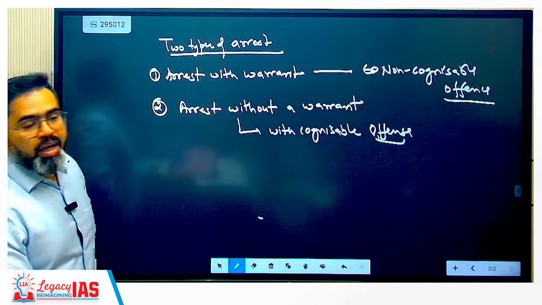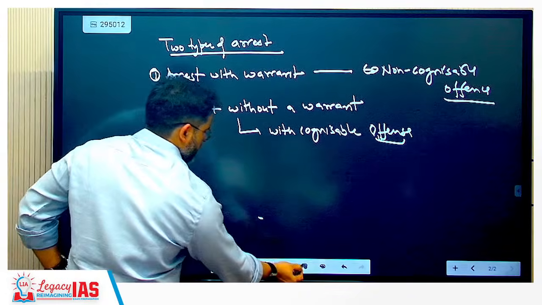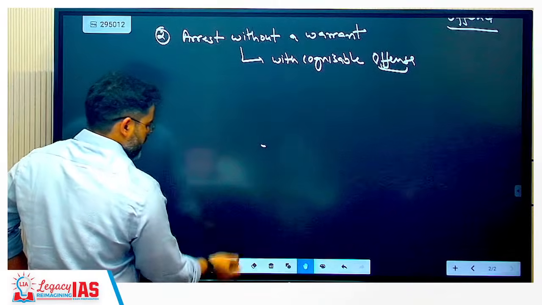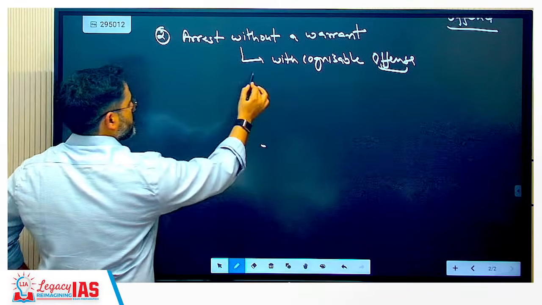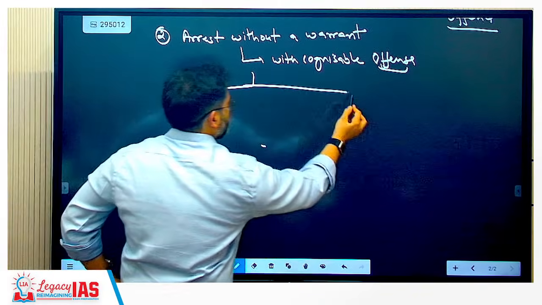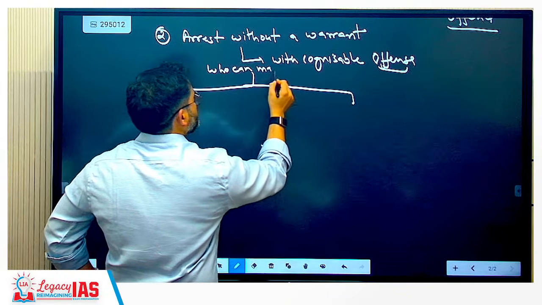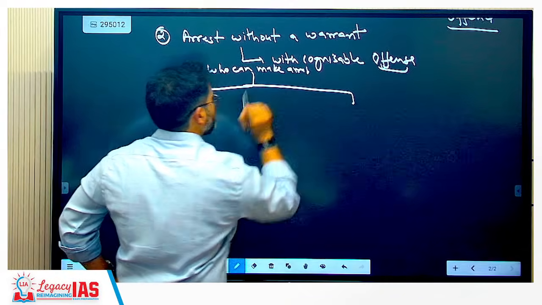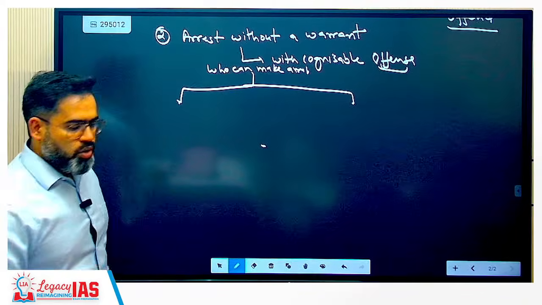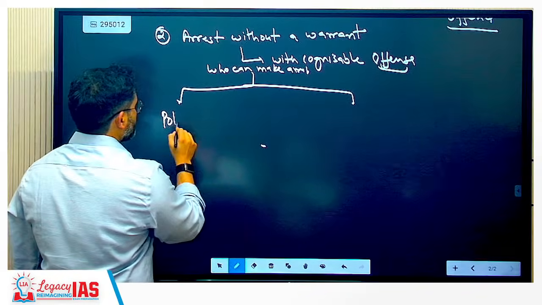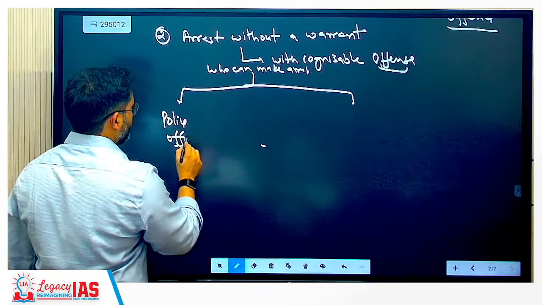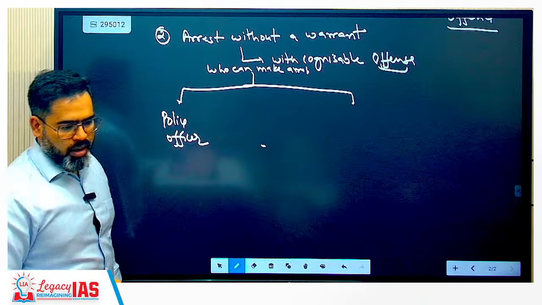Now next is who can make arrest, because this is very important. So arrest can be made by a police officer, correct?